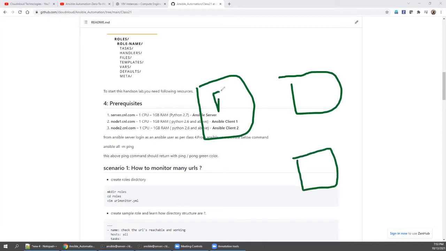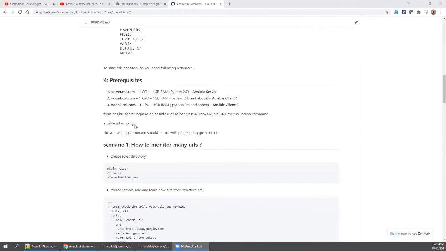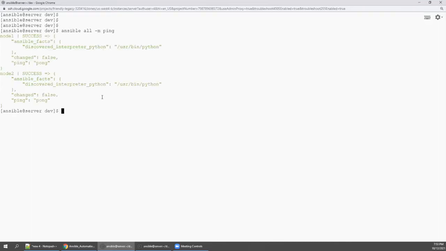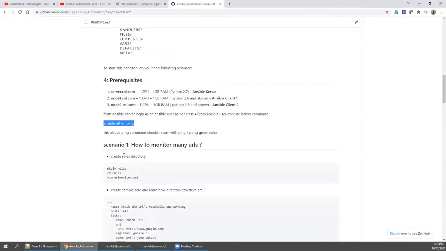One is the Ansible server, and the others are Ansible client 1 and Ansible client 2. You can call them managed node 1 and managed node 2, and the Ansible server you can call the control node, right? If you run ansible all -m ping, then you should get a green-colored ping pong, which means my lab is good to go.